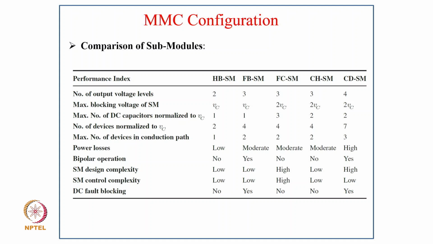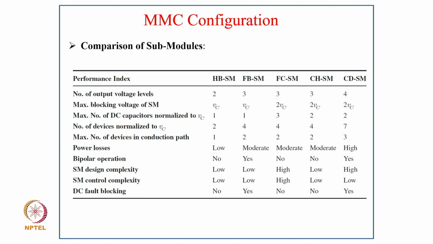The half bridge gives 2 levels, full bridge gives 3 levels, and CDSM gives 4 levels. The maximum blocking voltage is VC in half bridge and full bridge, but in flying capacitor, cascaded as well as CDSM it is 2 VC.